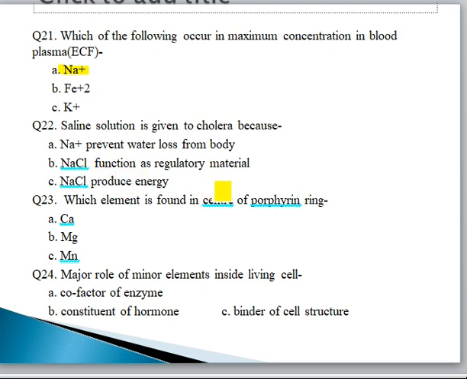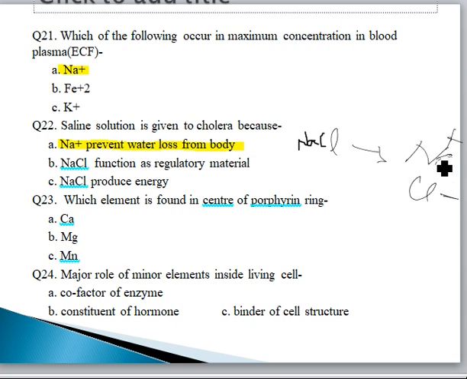NaCl functions as regulatory material. NaCl provides energy. Here the correct option is sodium plus prevents water loss. NaCl disintegrates into sodium plus and Cl minus. When NaCl reacts with water, it disintegrates into Na positive and Cl negative.